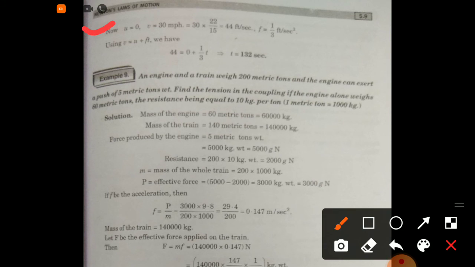Now u equal to 0, v equal to 30 miles per hour. This is equal to 30 into 22 by 15, that is equal to 44 feet per second. F is equal to 1 by 3 feet per second square. Using v is equal to u plus ft, we have t becomes 132 seconds.